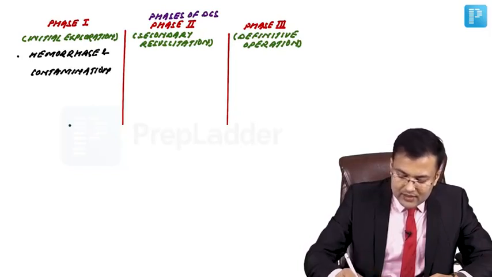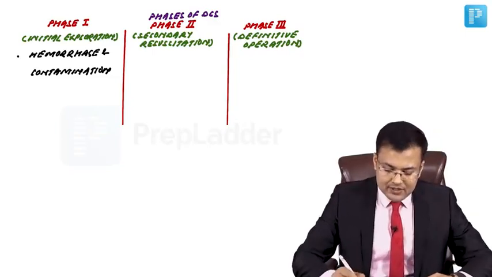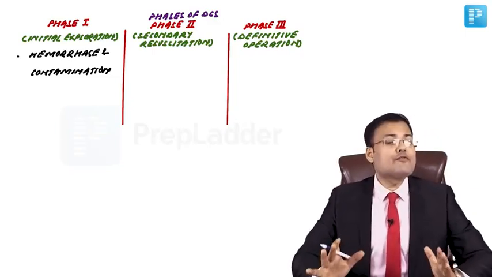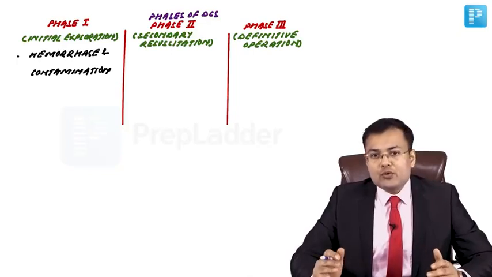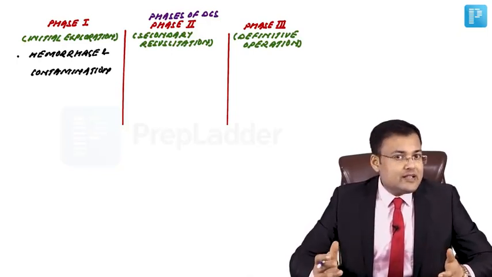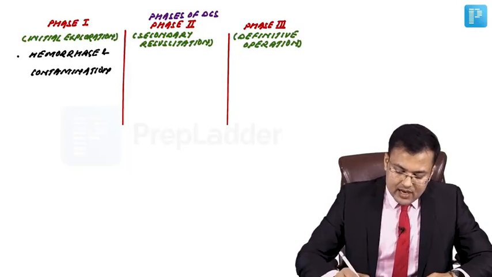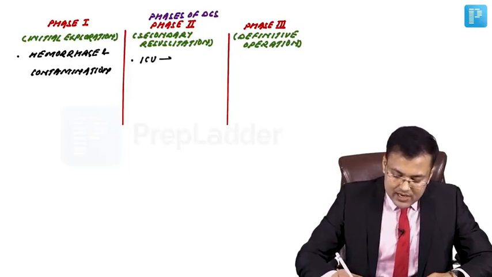Clear? After that, we close the abdomen and we shift the patient to ICU for 48 hours. So phase 2 is also known as secondary resuscitation, and this is done in ICU. So shift the patient to ICU for 48 hours.